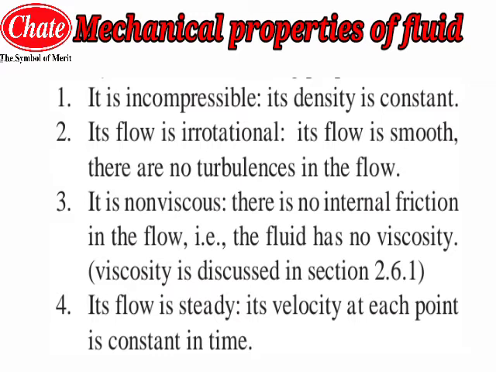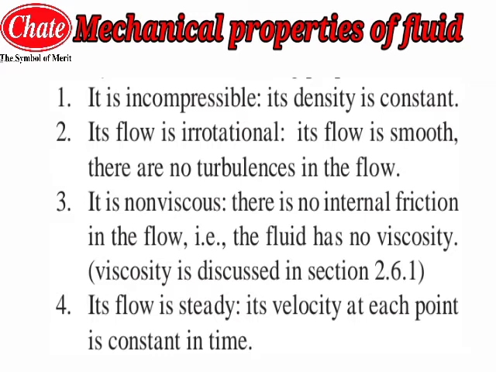Now the third one is that it is non-viscous. There is no internal friction in the flow. Non-viscous means there will be no internal friction in the flow. Two types of friction we can consider here: the friction between the fluid and the surface, and the friction inside the fluid between the molecules of that same fluid.